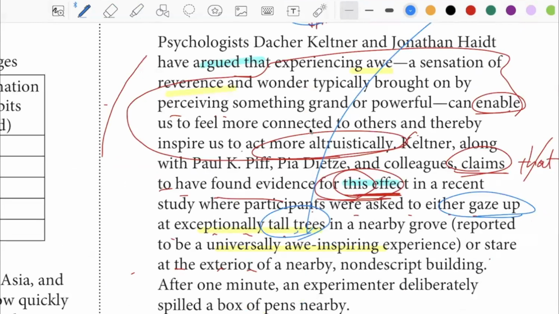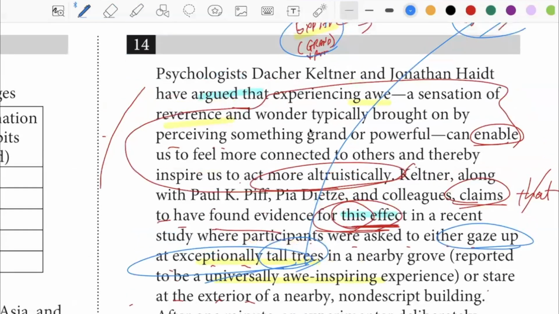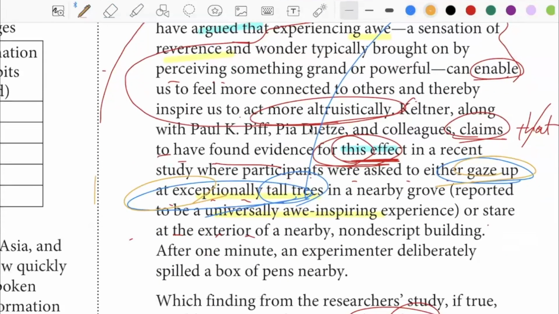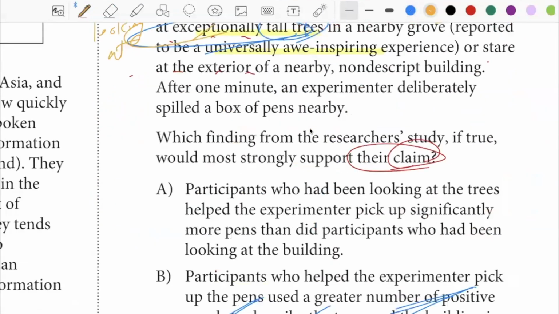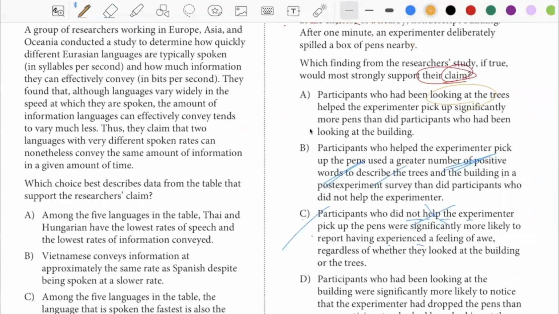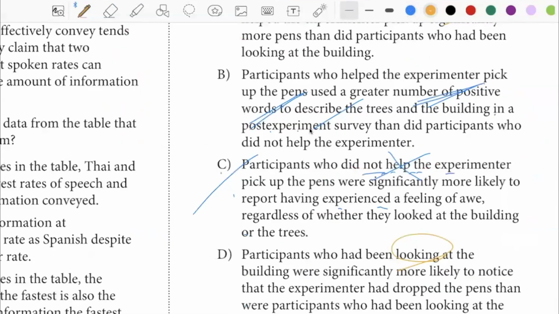Gaze up at exceptionally tall trees. So the act of gazing up, which means what? Looking at. So which one has to do with looking at? All right, let's take a look at D first.